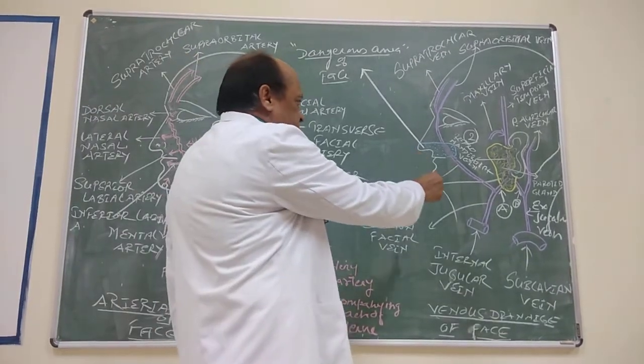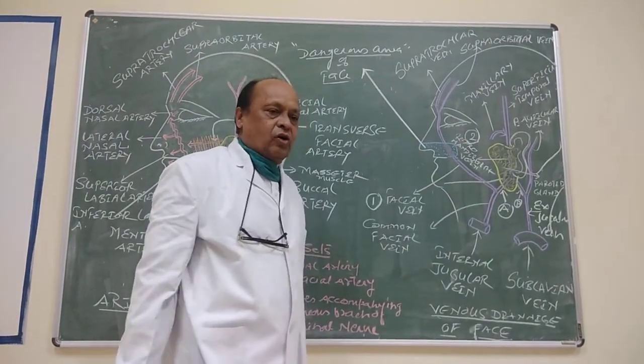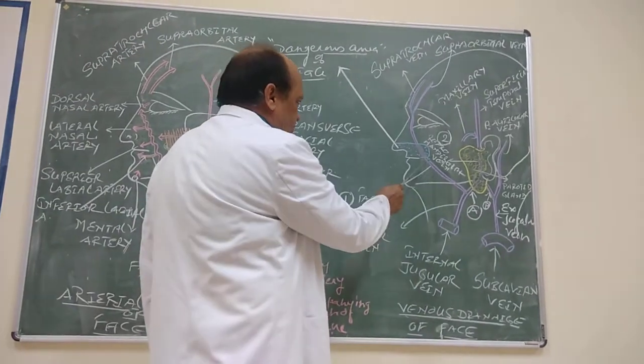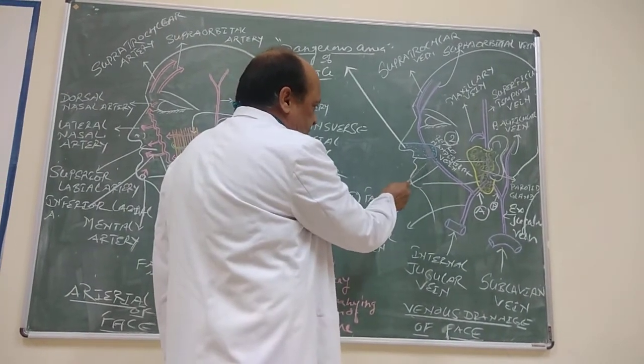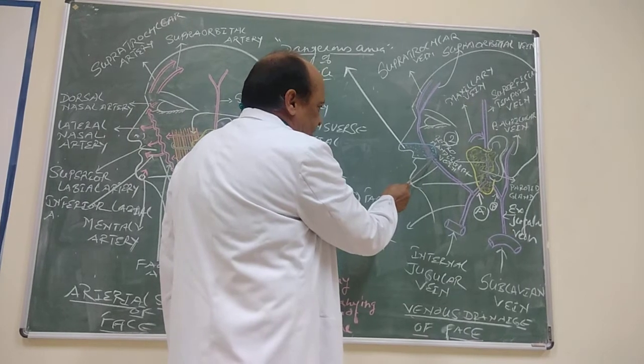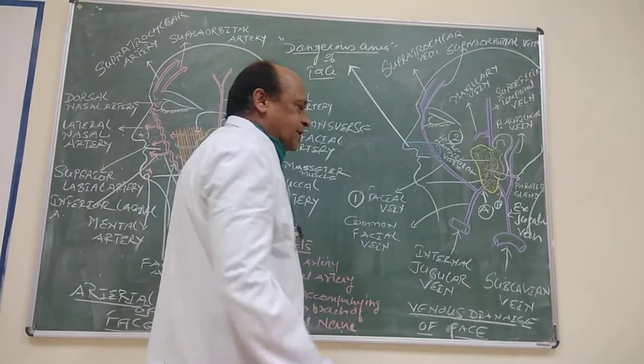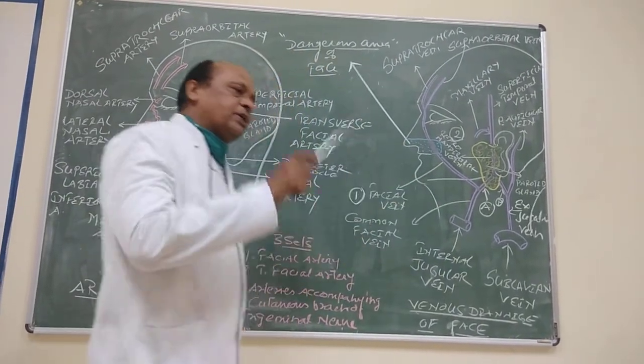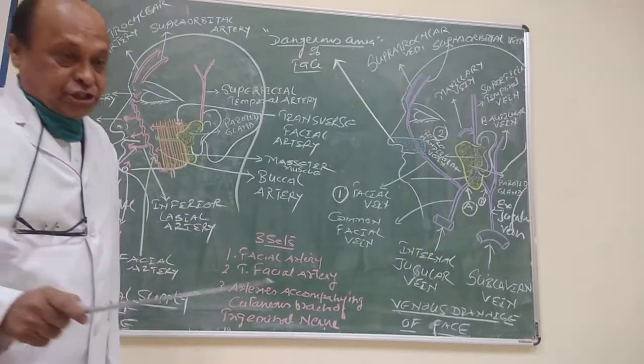And the important point is that the facial vein is devoid of valves, and as we know this vein is communicated by the deep facial vein to the pterygoid venous plexus, and the pterygoid venous plexus communicates to the cavernous sinus through emissary veins.